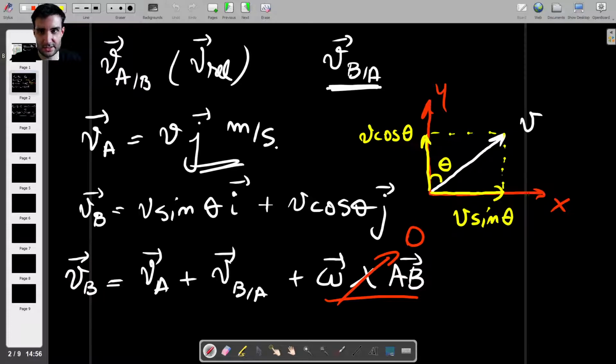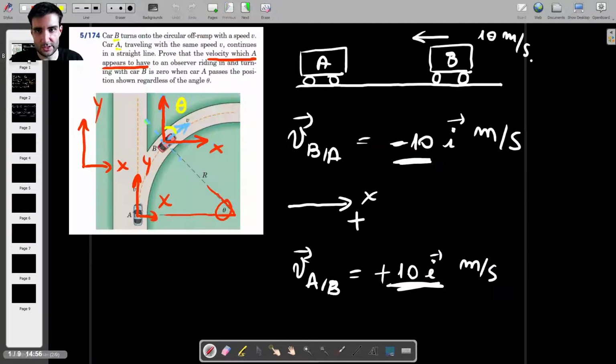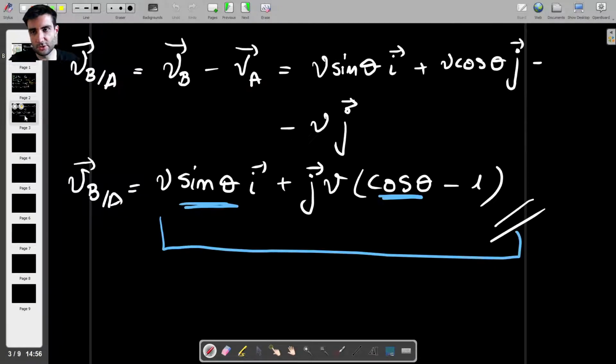The question is asking us to find this relative velocity. So in other words, I'm the driver of car B, and if I look back at car A, what is the relative velocity of car A in that case? So to do that, once again, we're going to use Euler's equations. So this is what we have. The velocity of A is equal to the velocity of B.